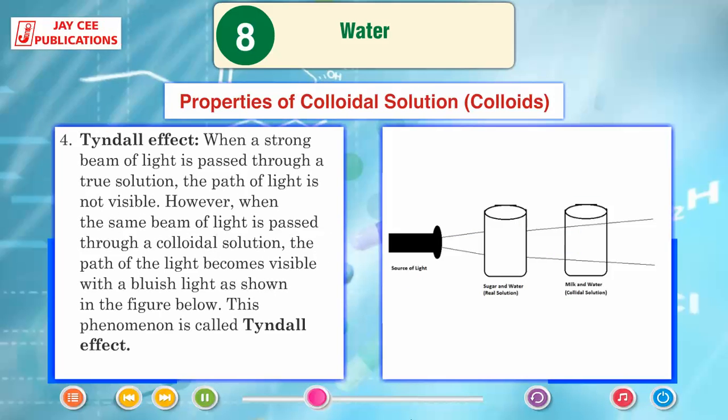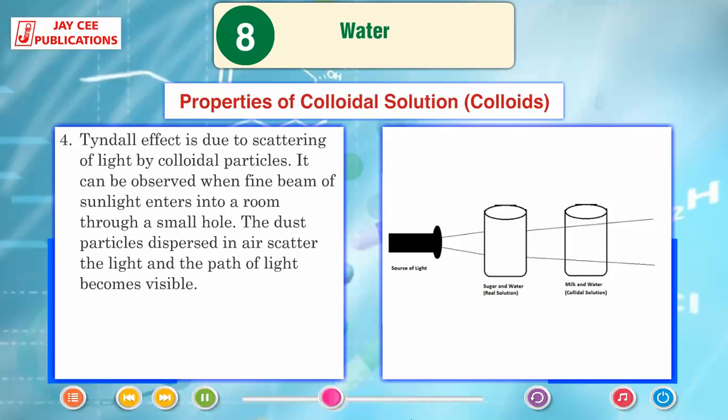Tyndall effect. When a strong beam of light is passed through a true solution, the path of light is not visible. However, when the same beam of light is passed through a colloidal solution, the path of the light becomes visible with a bluish light, as shown in the figure below. This phenomenon is called Tyndall effect. Tyndall effect is due to scattering of light by colloidal particles.